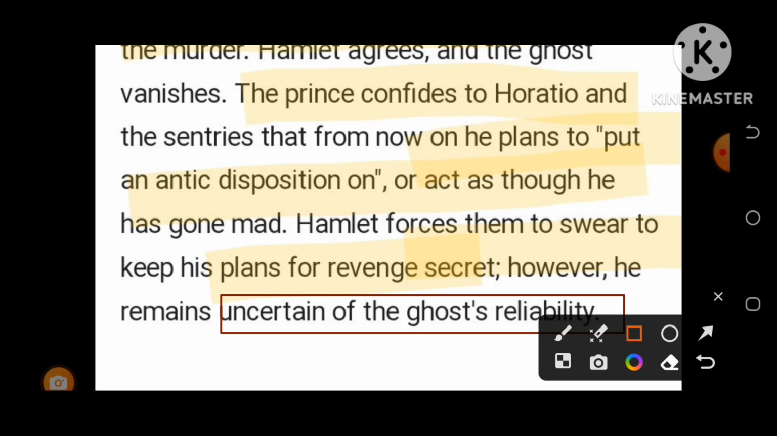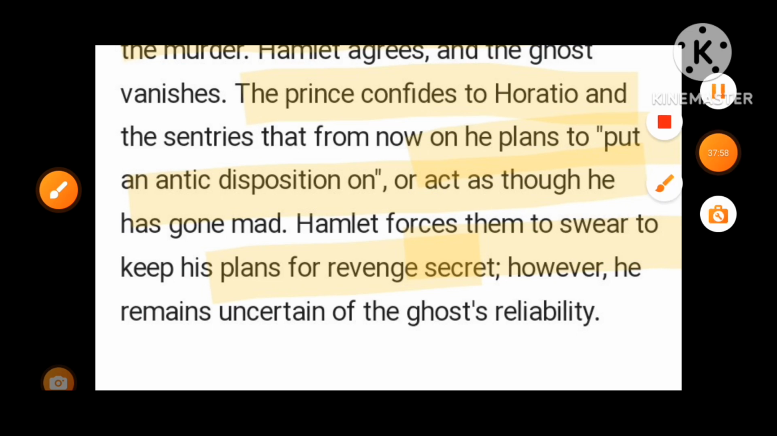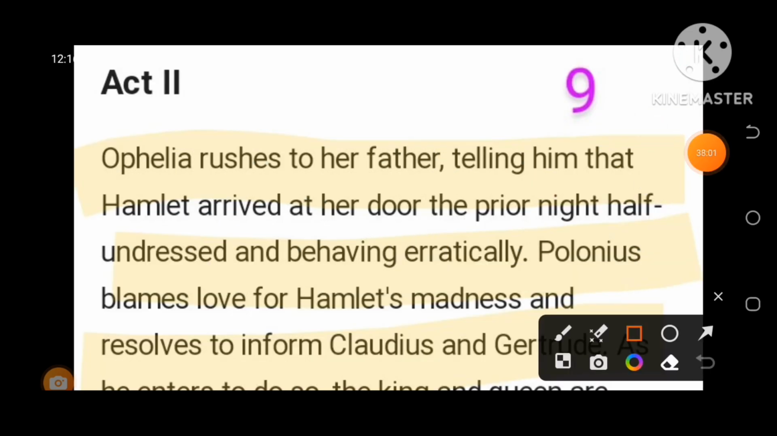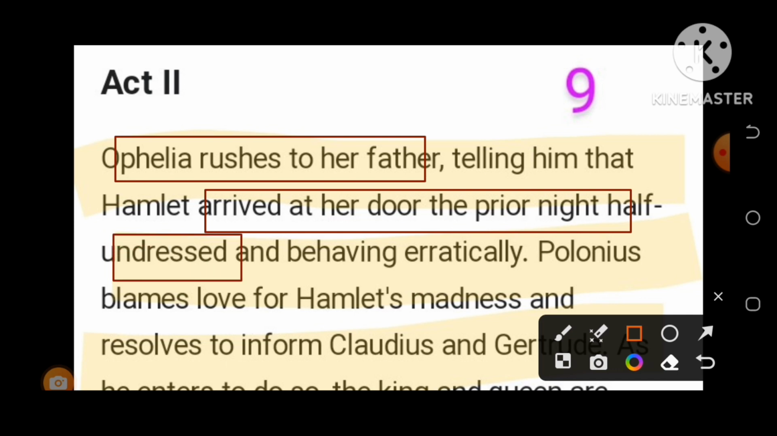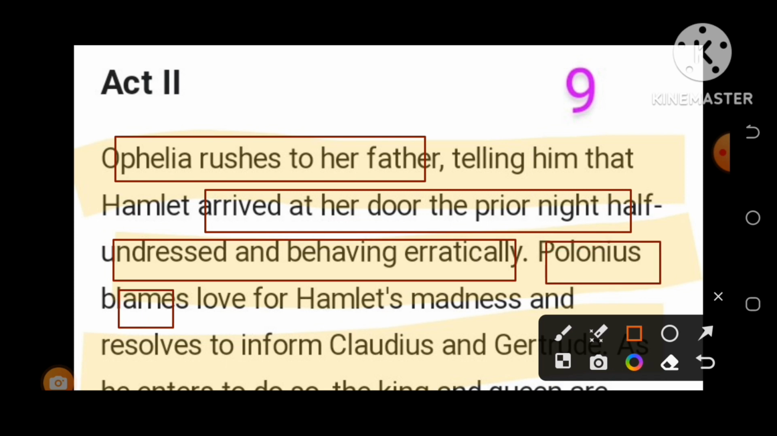Let us know some important things. Friends, this video may be somewhat long, but I'll discuss all the main points. These are important in this tragedy. Ophelia rushes to her father, telling him that Hamlet arrived at her door the prior night, half undressed and behaving erratically. Yes, Polonius blames love for Hamlet's madness.